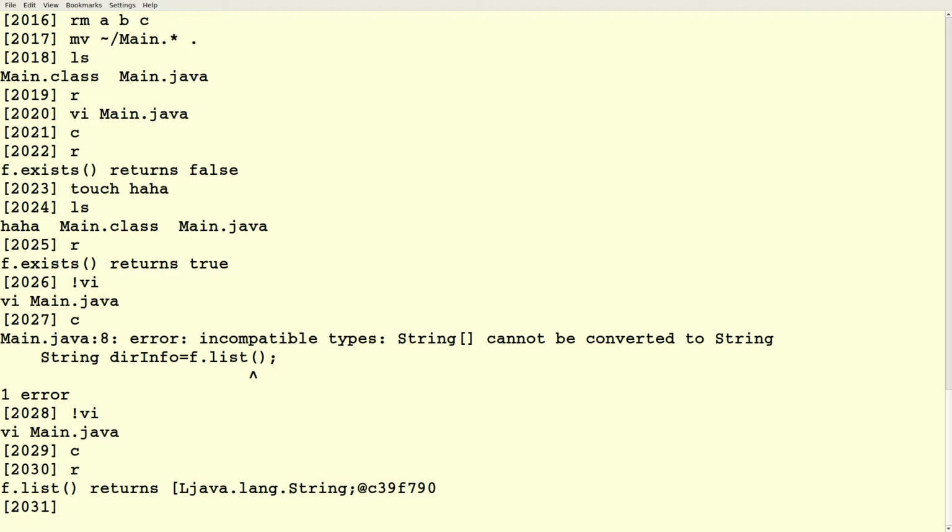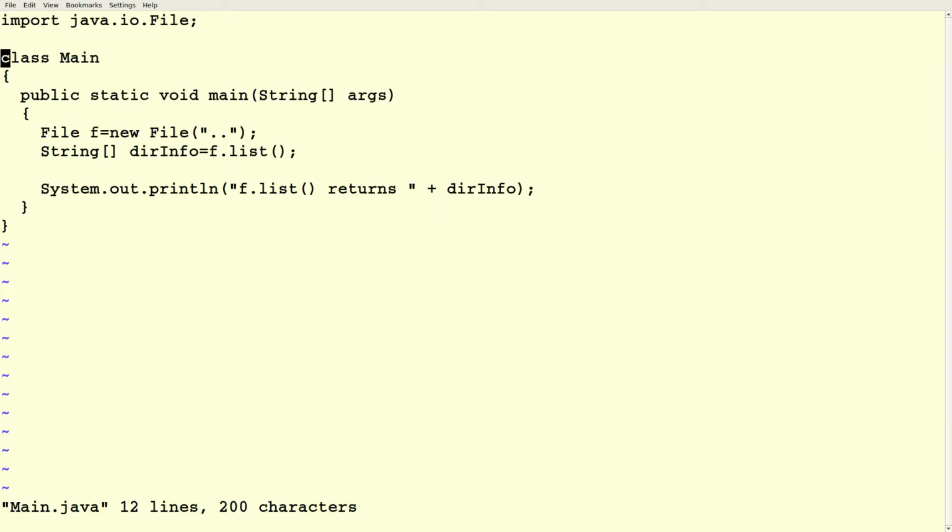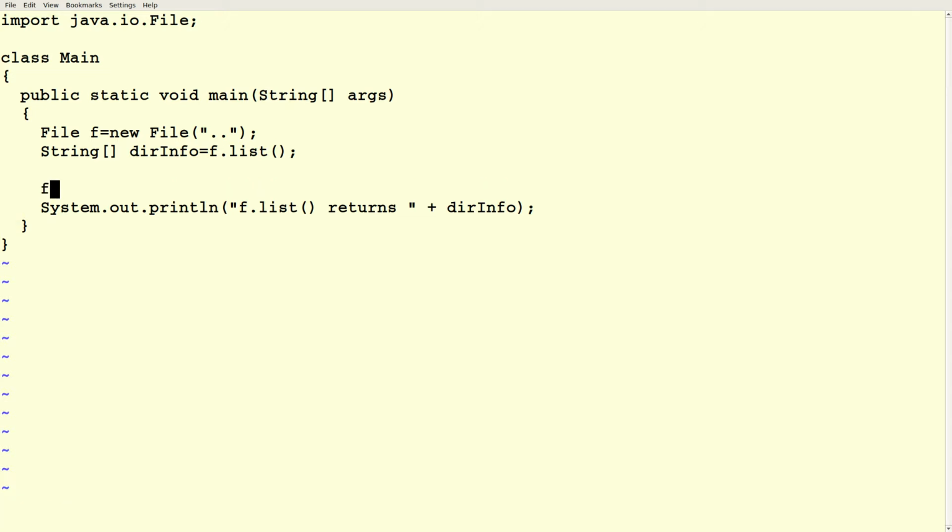If I try to print out dirInfo, it's an array, right? It's not going to show me the elements of it. It's just giving me this weird internal representation, because there's no built-in toString method for that. But how do we print out the elements of an array? Yeah, we'll just make a loop.